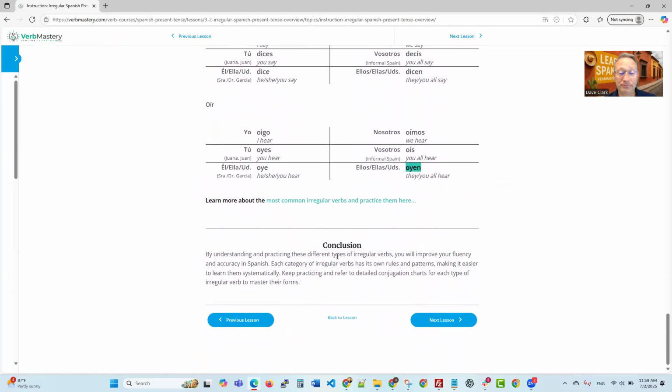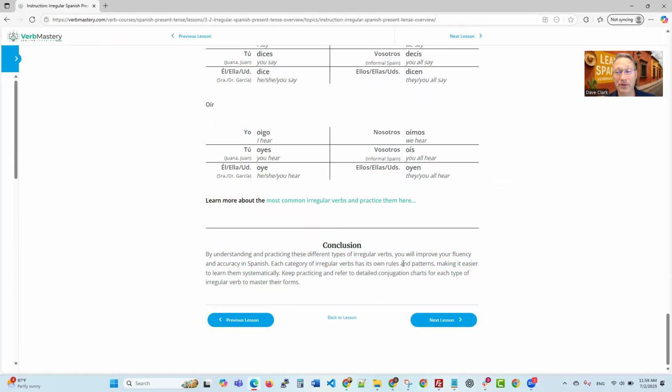And our conclusion. By understanding and practicing these different types of irregular verbs, you will improve your fluency and accuracy in Spanish. Each category of irregular verbs has its own rules and patterns, making it easier to learn them systematically. Keep practicing and refer to detailed conjugation charts for each type of irregular verb to master their forms.